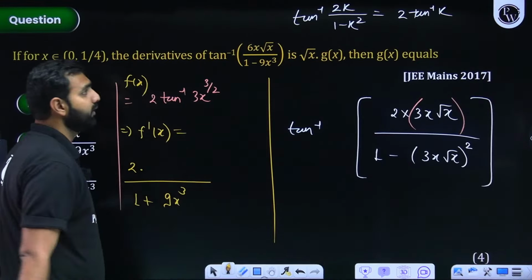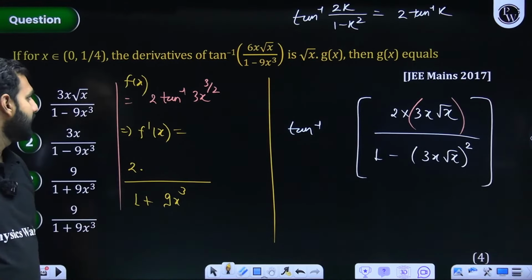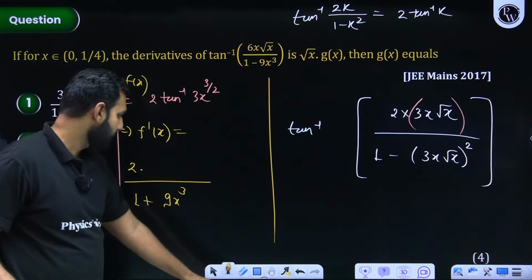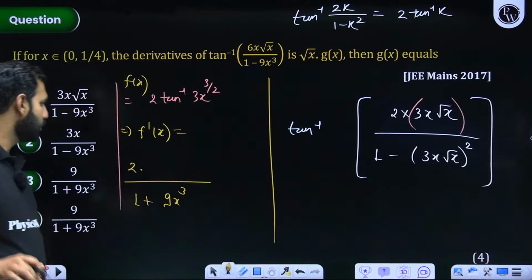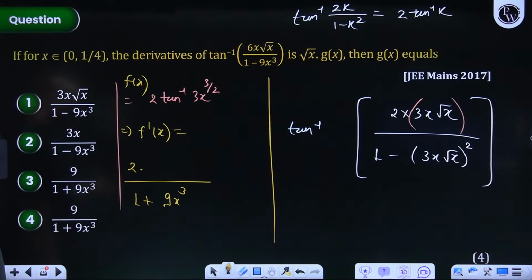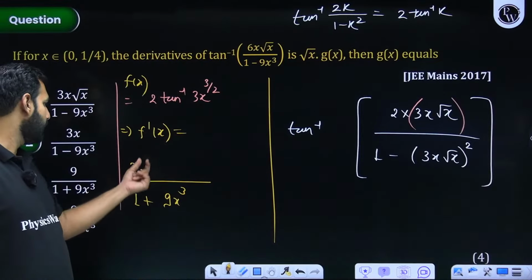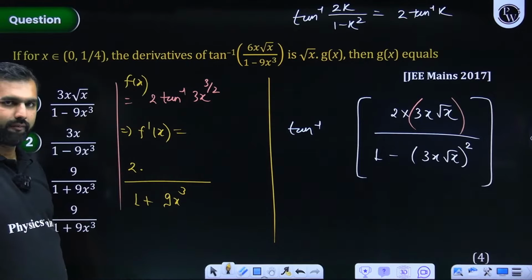Give me a quick update on this. Everybody listening and understanding this? Or shall I repeat this part? I'm really sorry, this is 1 upon 1 plus x square. I hope no confusion on that. Everybody with me on this? But there in g x it is... okay, we'll talk about that later. But give me a quick update. 2 is there. Tan inverse x derivative is 1 upon 1 plus x square. Everybody with me on this?